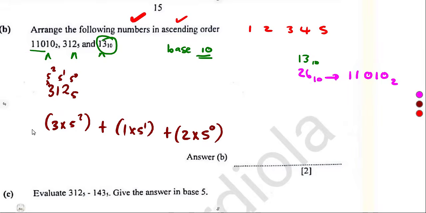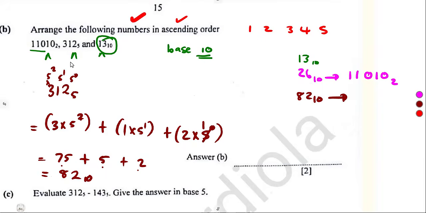All right, so let's see. 5 to the power of 2, that's 25, times 3, which is 75. So we've got 75 plus 5 times 1, which is 5, and 1 times 2, which is 2. So if we add, that's 80 plus 2, which is 82 in the base of 10. So we have got 82 in base of 10, representing the 3, 1, 2 in the base of 5.